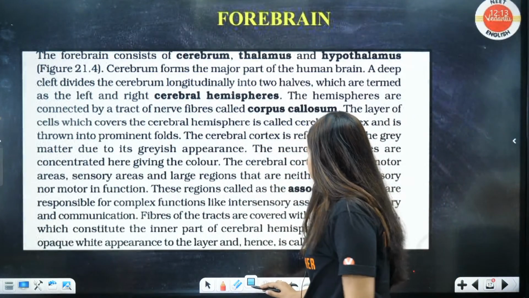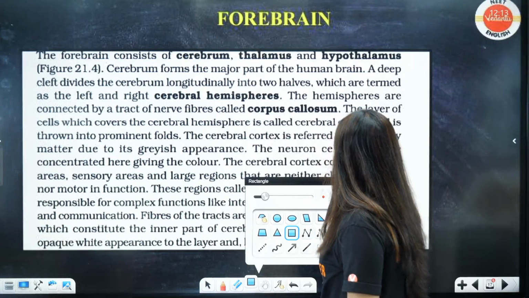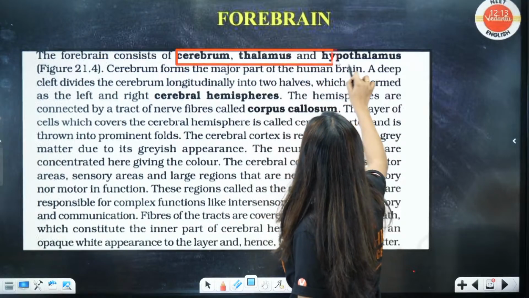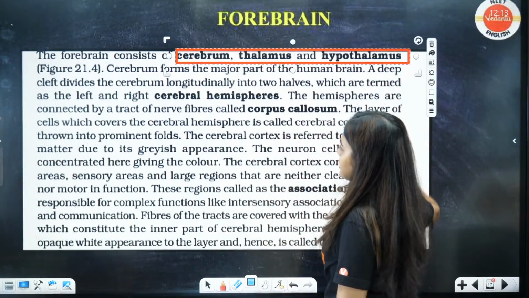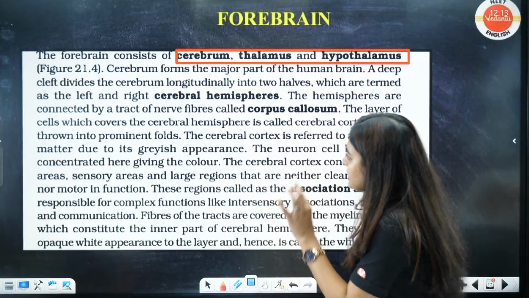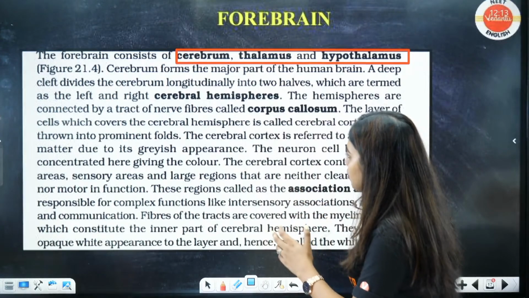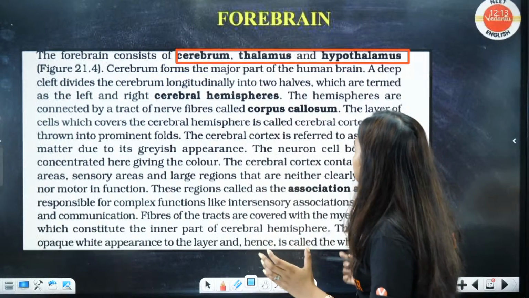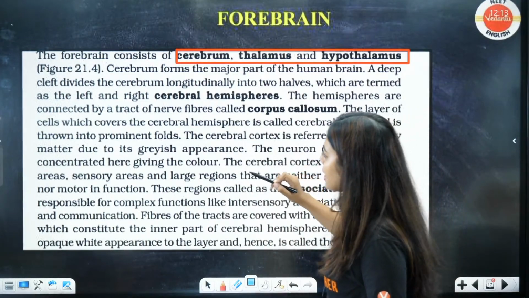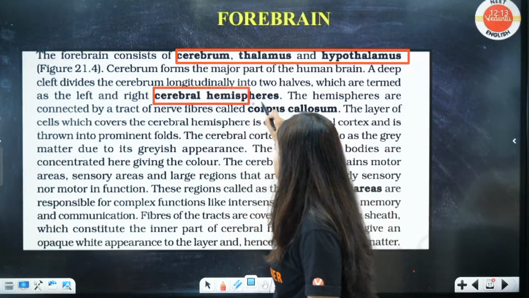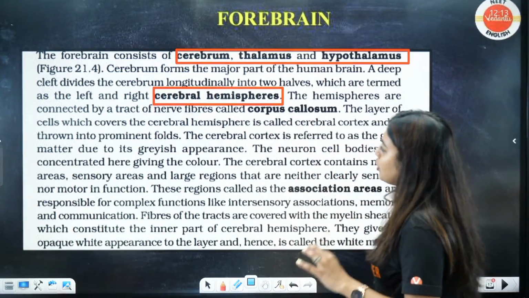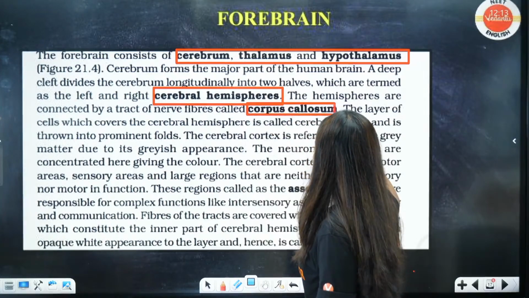Now look here, forebrain. The forebrain consists of cerebrum, thalamus and hypothalamus. Cerebrum forms a major part of the human brain. A deep cleft divides the cerebrum longitudinally into two halves, which are termed the left and the right cerebral hemispheres. Now, the hemispheres are connected by a tract of nerve fibers called corpus callosum.